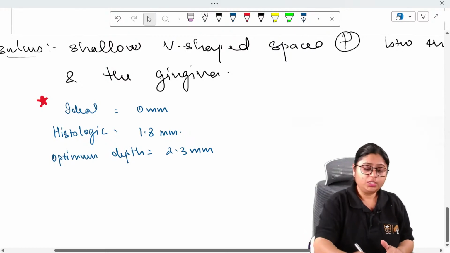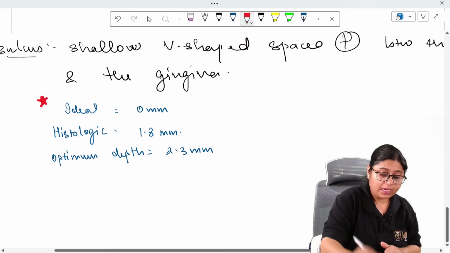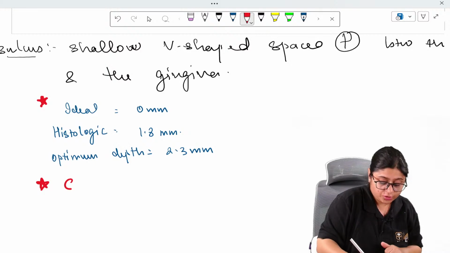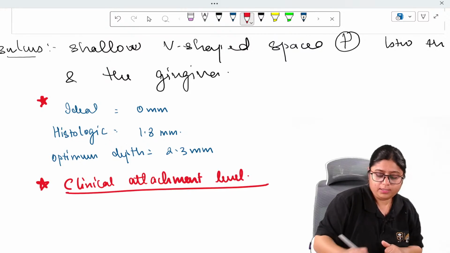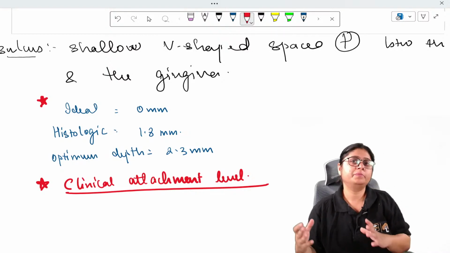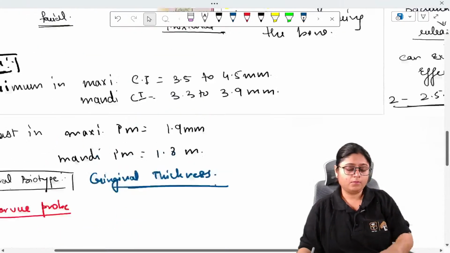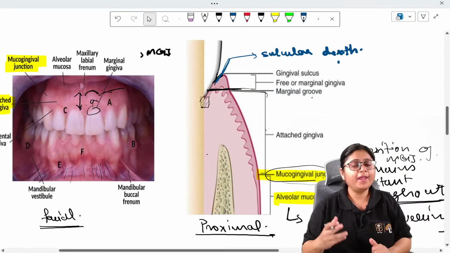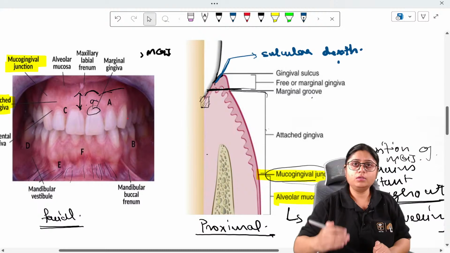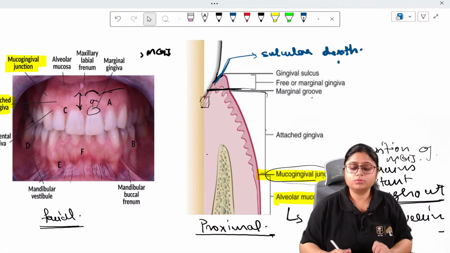Okay. Now, one terminology which many a times is asked is the clinical attachment level. What is clinical attachment level? See here. I told you from where the attached gingiva starts, below the free gingival groove, until where it is attached, till below, till the alveolar mucosa, right?